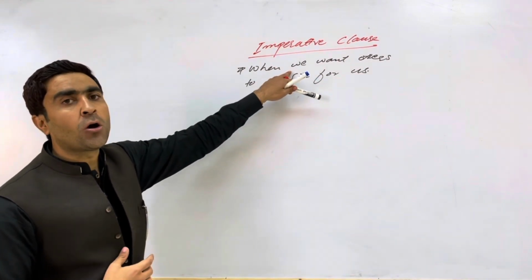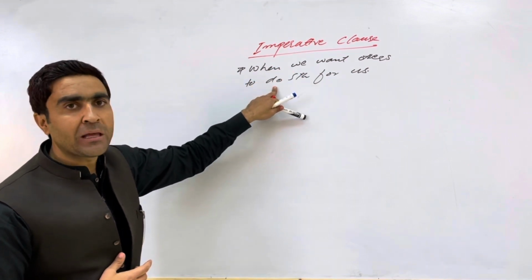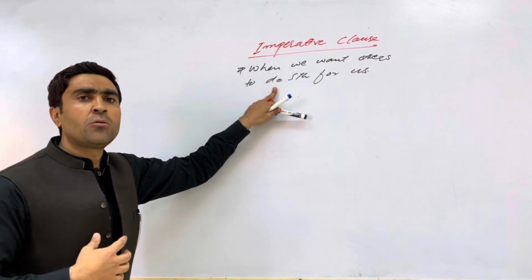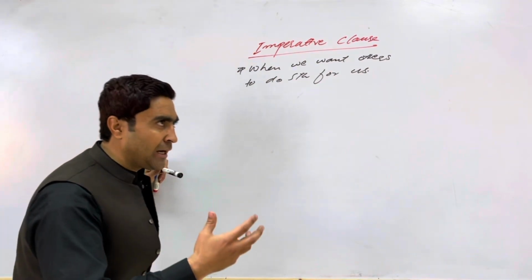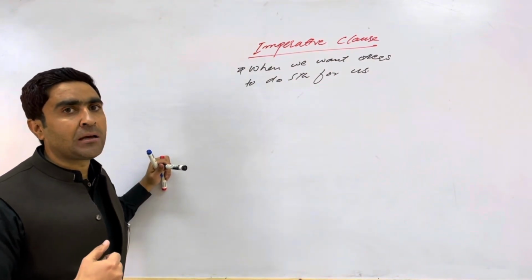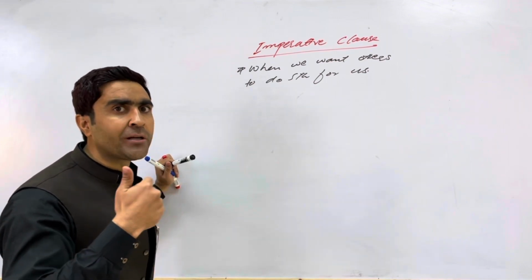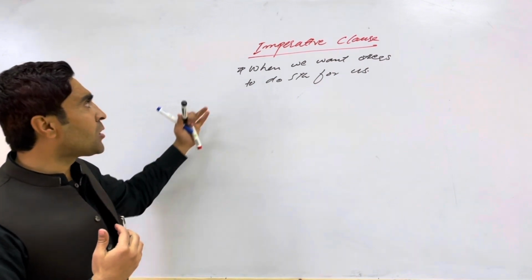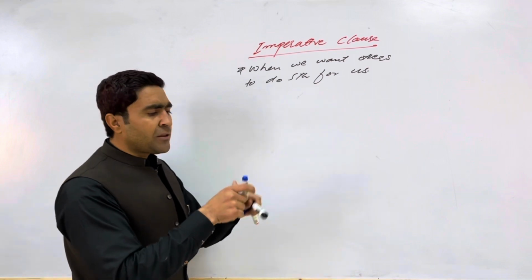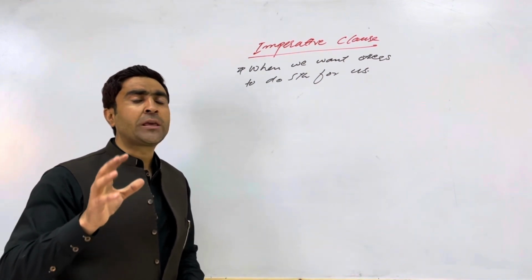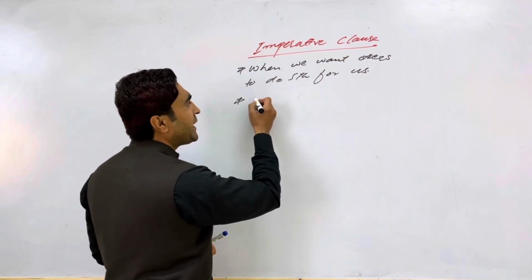This characteristic or this point says that when we want others to do something for us, for example, write an application for me. अगर मैं आपसे request कर रहा हूँ कि write something for me, for example, it says that मैं आपसे कोई काम करवा रहा हूँ, मैं आपसे कोई application लिखवा रहा हूँ मेरे लिए. That's called the imperative clause or imperative sentence. And the very important thing to keep in your mind is the pattern.